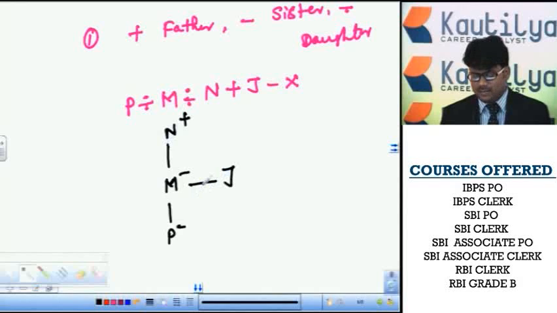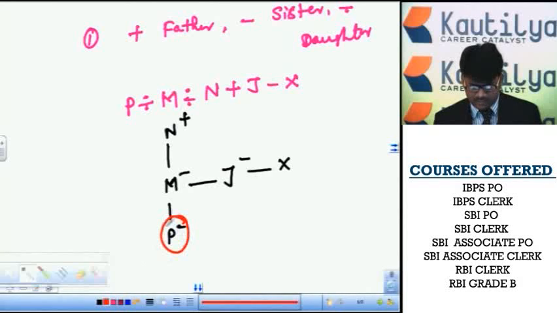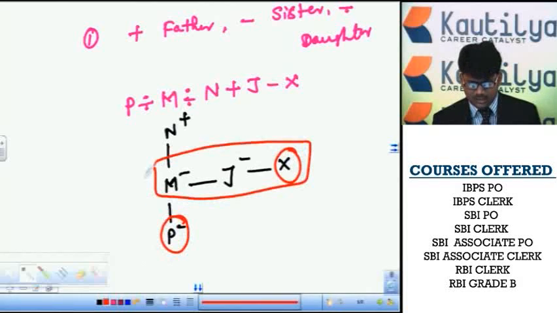Next, J minus X. Minus denotes sister. J is a female person, and X we denote as a sibling of J in a horizontal line. The question is, how is P related to X? We should identify how P is related to X. M, J and X, all these three persons are in a horizontal line. This horizontal line represents brothers or sisters, that means siblings.